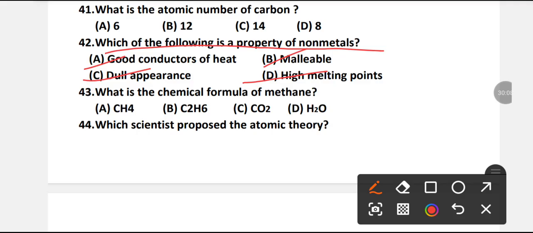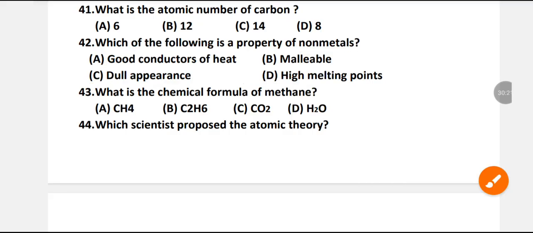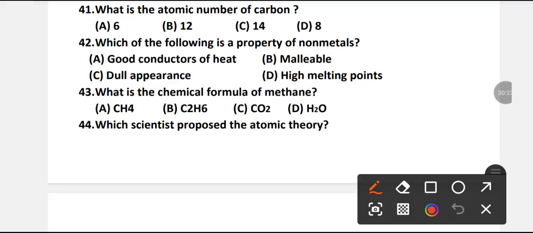Guys, please answer this question as well. C is the right option. Dull appearance is a property of non-metals.